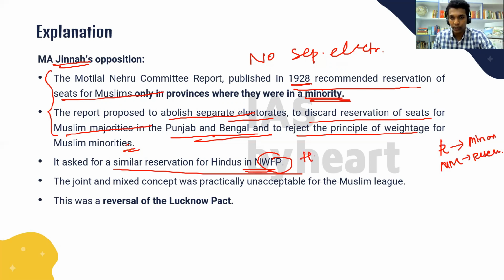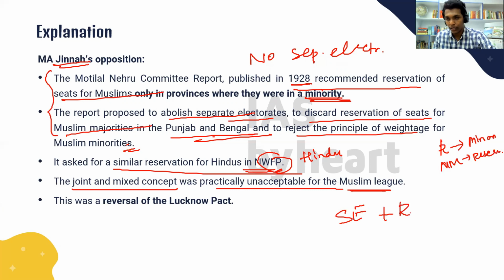So Hindus will be given reservation in NWFP. This was also strongly opposed by Jinnah and the Muslim League. The joint and mixed concept was practically unacceptable for the Muslim League, because they wanted separate electorates as well as reservation in majority provinces.